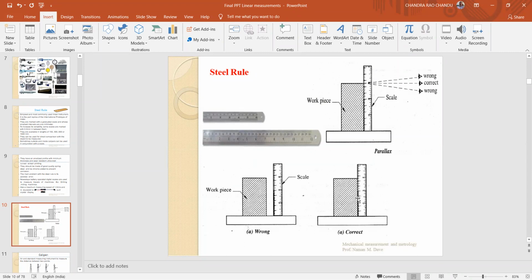Okay, right. While observing the reading, the correct position is this one, the middle one. This is the correct position. In the wrong position, do not take the reading by observing it at some inclination. This is a wrong reading position, and this is a wrong reading position. This is the correct position, which means you have to observe the reading perpendicular to the scale. Okay, right.